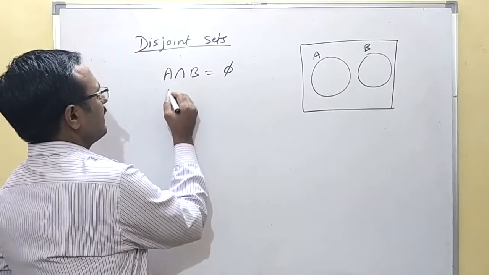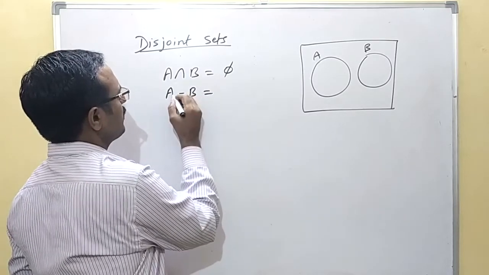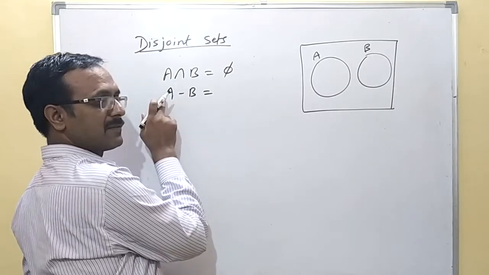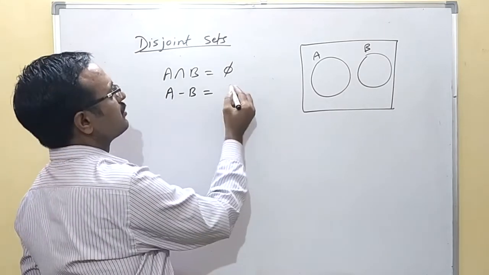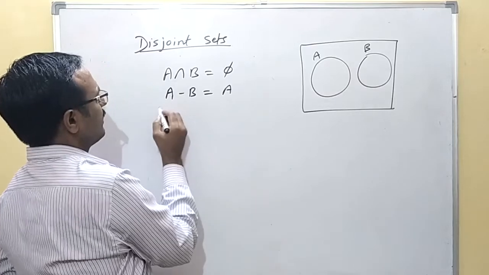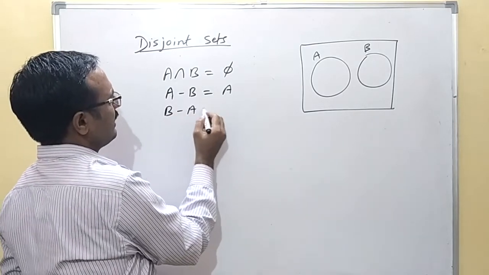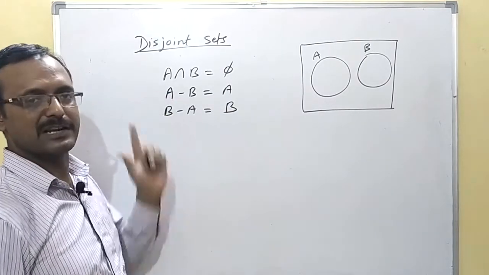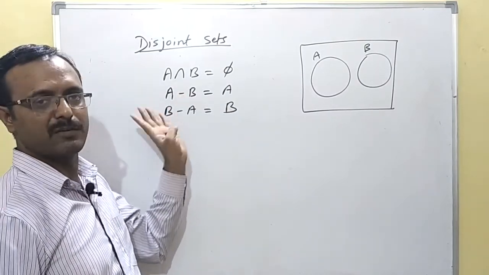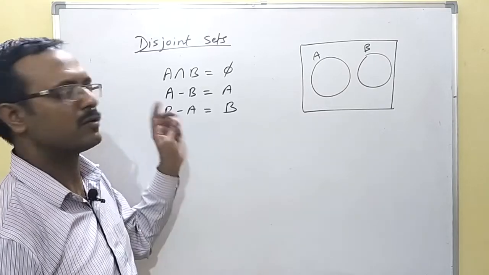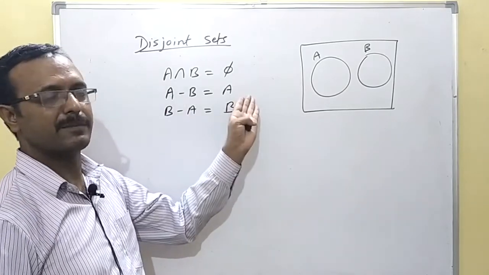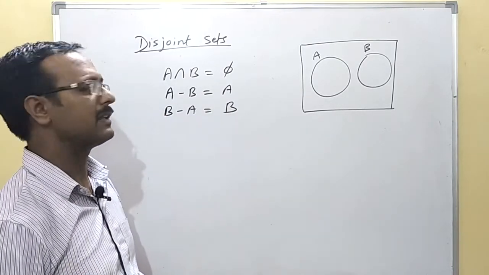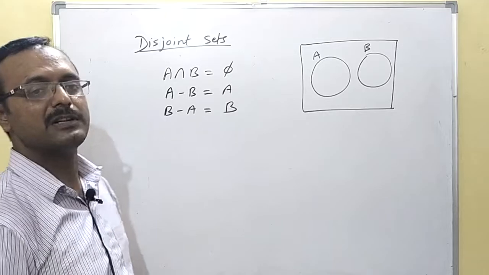Also A minus B will give you A, because there are no common elements in B, so nothing is to be subtracted from A. And B minus A in this case will be B. You take the elements of the first set and remove the elements of the other, but there are no common elements, so all the elements of A will come in the result, and here also all the elements of B will come in the result. So this is for disjoint sets.